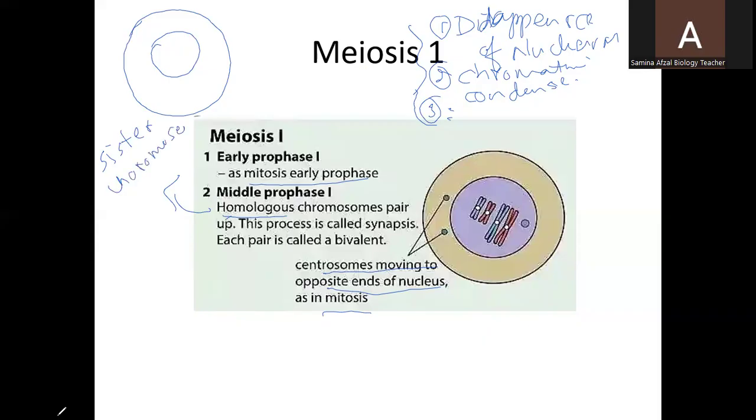They will come close to each other and join with one another in this way, because before this cell division starts, the chromosomes are also replicated. So they make their copies.